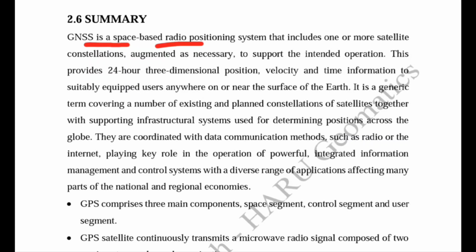Actually, the global navigation satellite system is a constellation of satellites used to find out position, velocity, and time information 24 hours a day, anywhere on or near the Earth's surface. This GNSS system covers the existing and planned constellations of satellites, so we can easily find out the position across the globe.